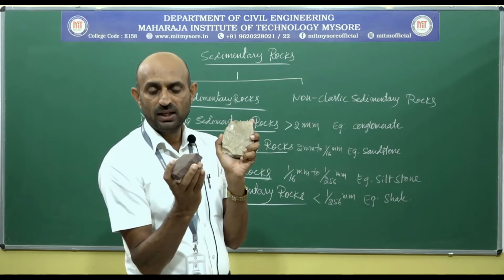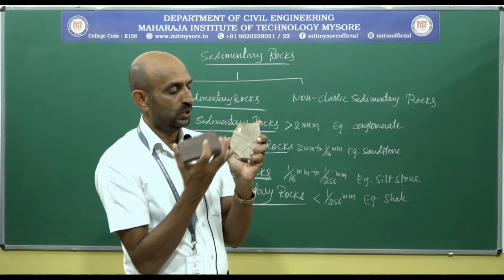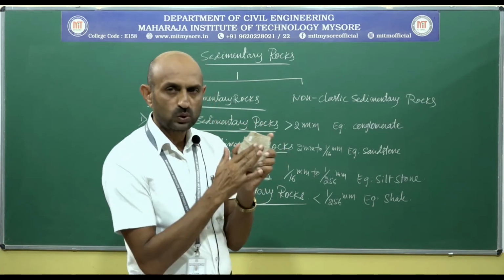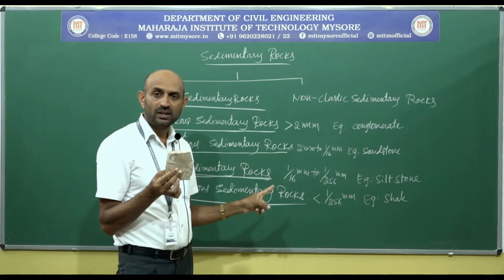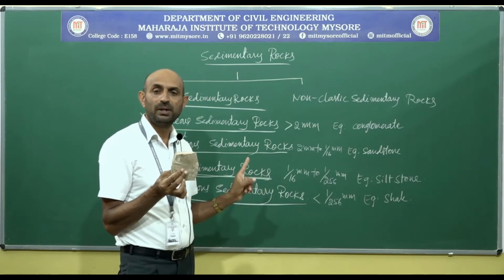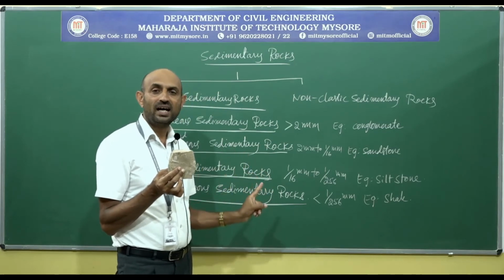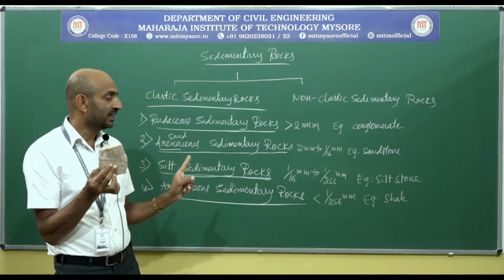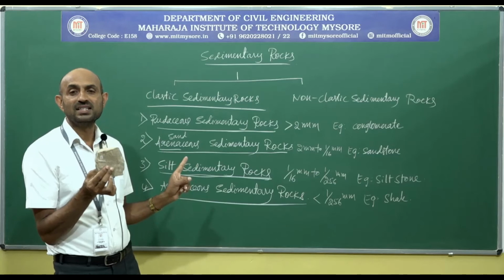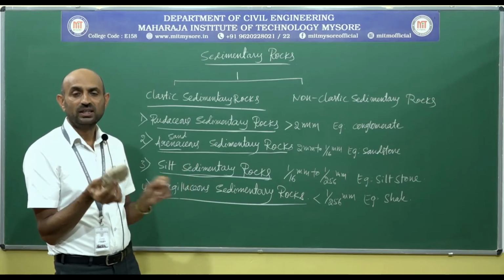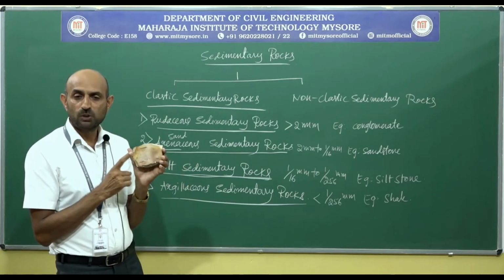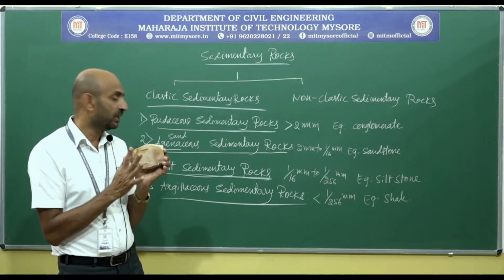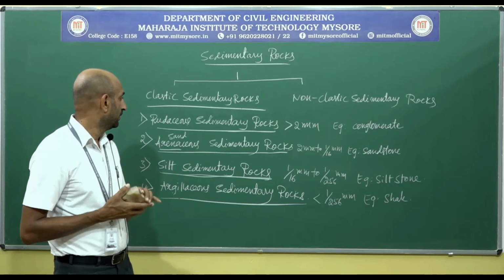We do not feel a rough surface like sandstone in the shale, which is very smooth. Why? When the grain size of the sediments is less than 1 by 256 millimeter, then it is called argillaceous sedimentary rocks. Here we are going to find montmorillonite, illite, kaolinite, these kinds of mineralogical constituents.